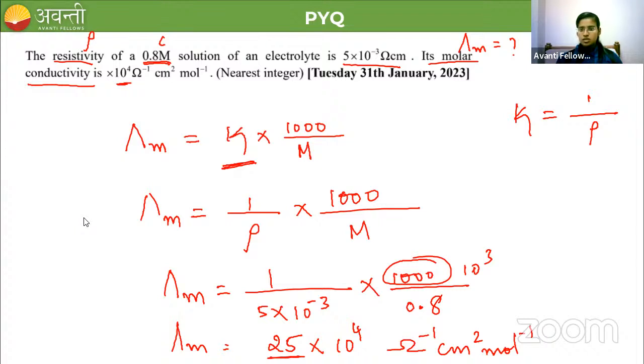Okay, so this is a JEE Mains question from 2023 January 31st. So I hope this session is very useful and it is clear to all of you. And I think the entire electrochemistry is clear to you guys. Please revise once again. Go through the formulas. Write all the formulas in a formula notebook, which I have already told you. I hope you guys have written all the solutions lesson formulas.